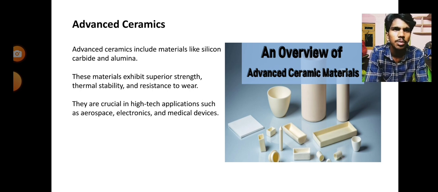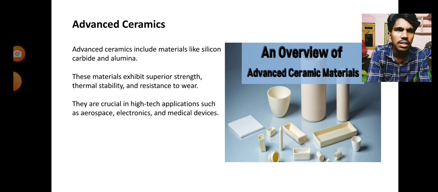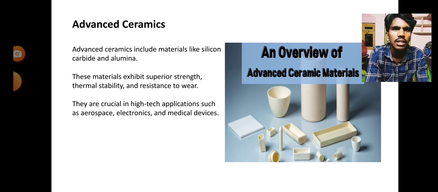By adding these materials, the strength and thermal stability increase. Thermal stability means resisting the heat during any work, along with resistance to wear. Also, they can be good or bad conductors of electricity, which resists the electricity.